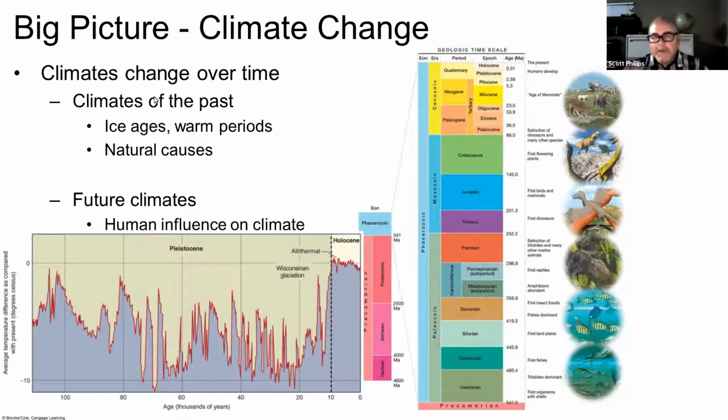How do we learn about climates that have happened in prehistory, like ice ages, warm periods, warm periods back when the dinosaurs were around, and what are some of the natural causes of climate change. And we'll also talk a little bit about future climates, and particularly anthropogenic or human-influenced climate change as well.